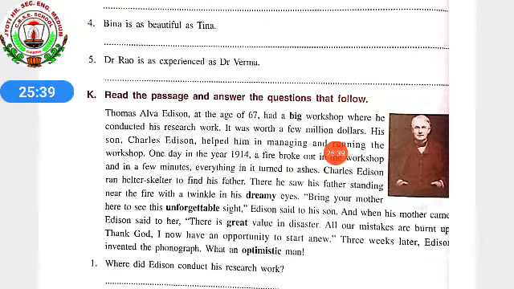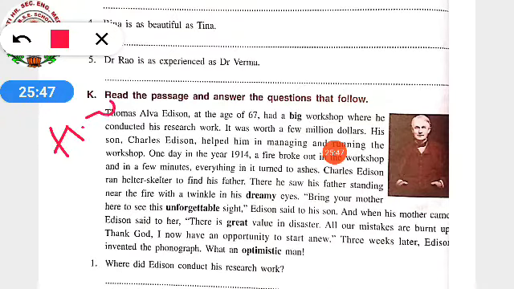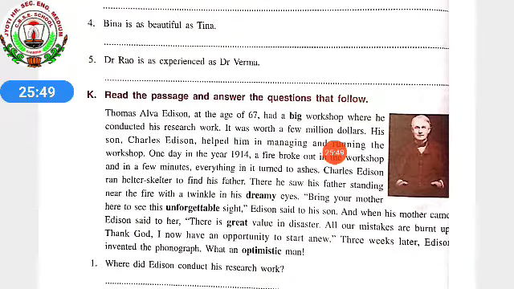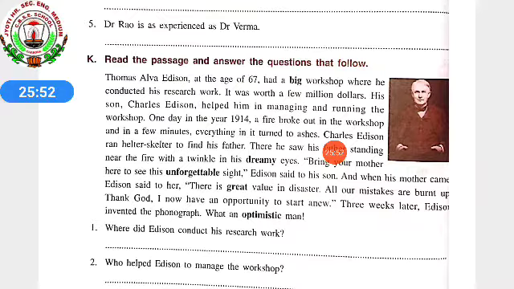Next question, read the passage and answer the questions that follow. This will be your homework. I'll be reading the passage for you, and then you people will be solving the answers by yourself, how you did for the previous ones. Thomas Alva Edison, at the age of 67, had a big workshop where he conducted his research work. It was worth a few $1,000,000. His son, Charles Edison, helped him in managing and running the workshop.